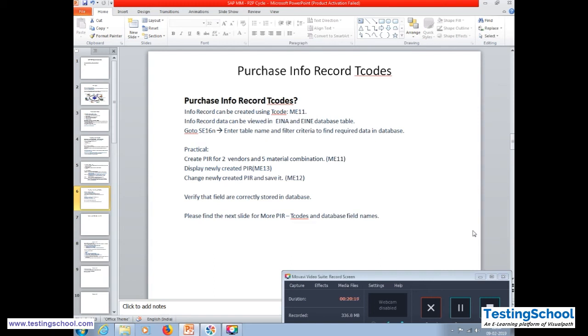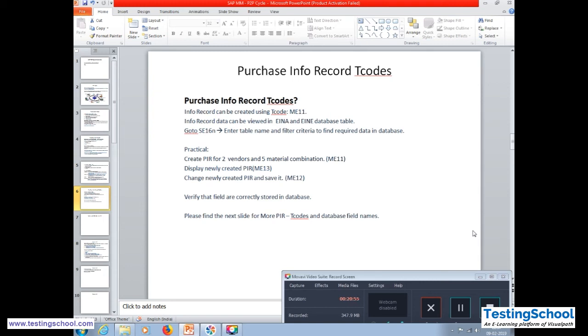Written agreement talks about what the written agreement is. If the product quality does not match, then what will be the written terms and conditions. Certificate category: category of the certificate issued to the vendor. Then the important field is regular vendor. Regular vendor is a very important field because if we check this checkbox, the regular vendor will be suggested as the only source of supply. What is the meaning of only source of supply?